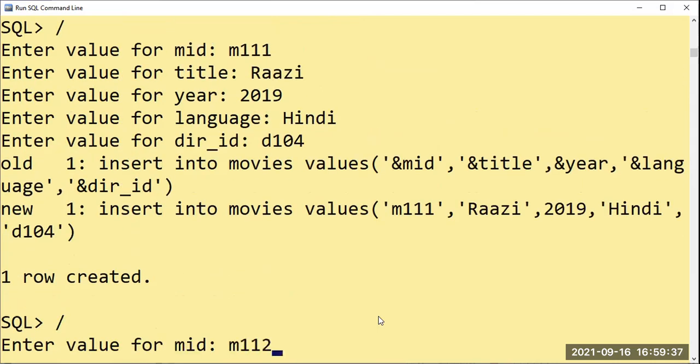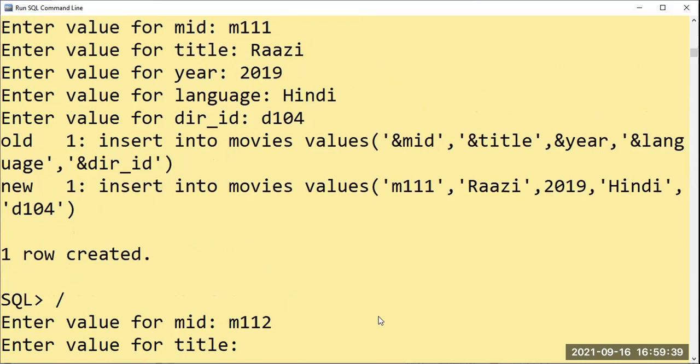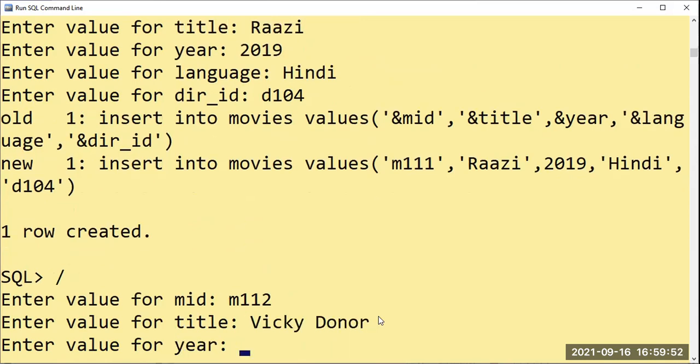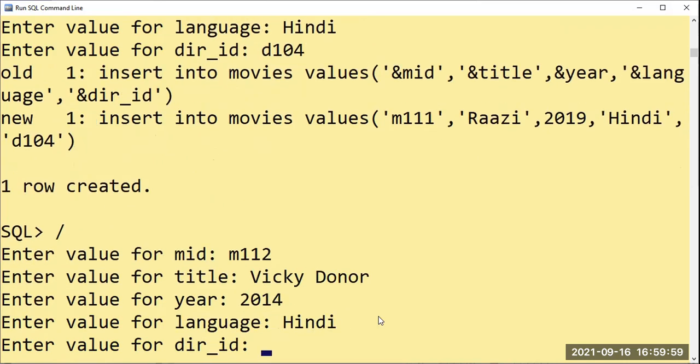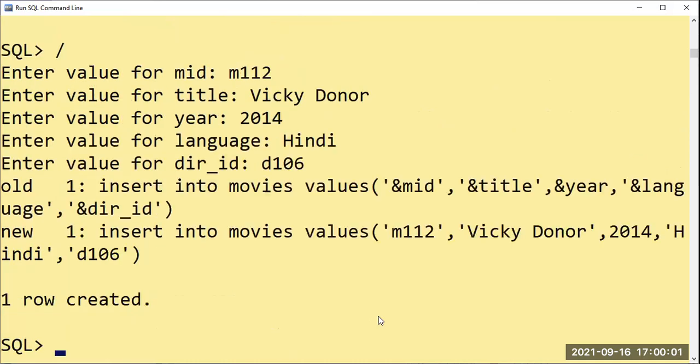Last movie, title, also over: Vicky Donor. The year 2014. D106. Okay. Yeah, so I'll say commit.